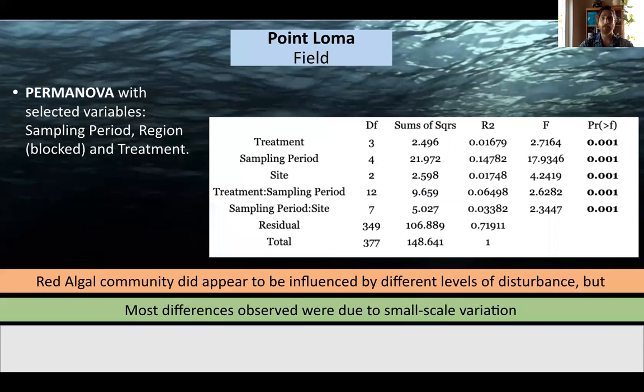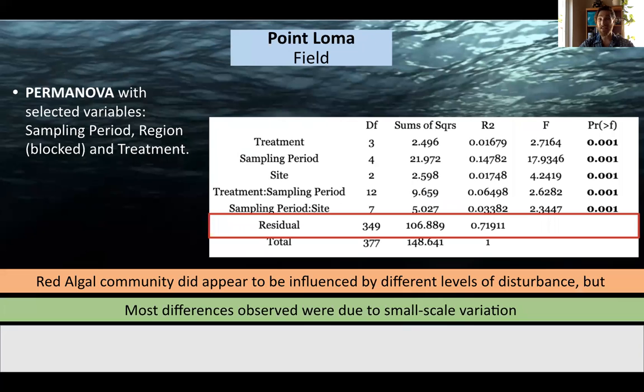We used a PERMANOVA to test for the effects of selected variables on red algal communities to look at differences in community composition. Treatment, sampling period, site, and their interactions were significantly different from one another. Take a look at these residuals. They explain nearly 72% of the variation seen in Point Loma. Wow.